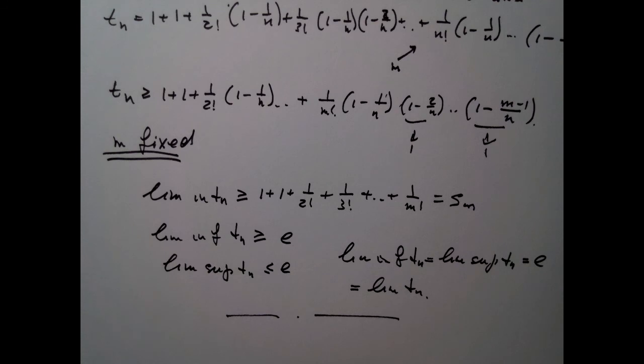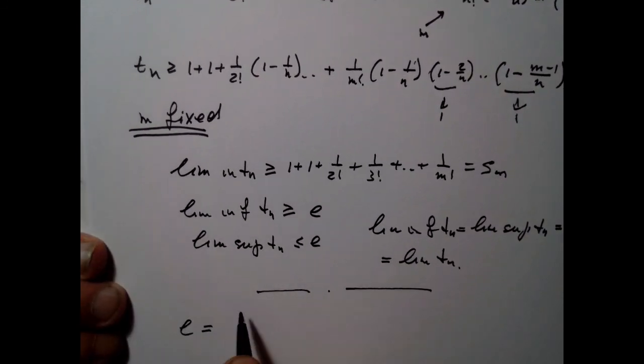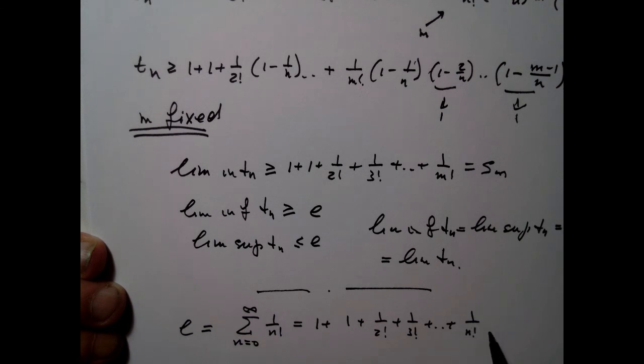And so what I want to do is I want to say that this E, which is equal to the series sum of 1 over n factorial, n from 0 to infinity, which is equal to 1 plus 1 plus 1 over 2 factorial plus 1 over 3 factorial plus etc. plus 1 over k factorial plus etc.